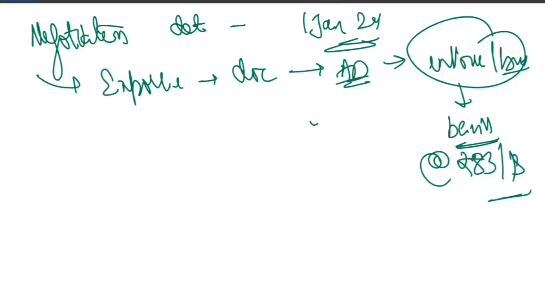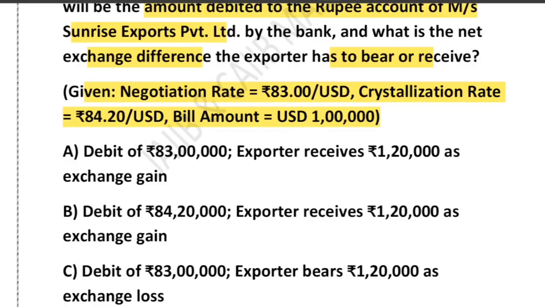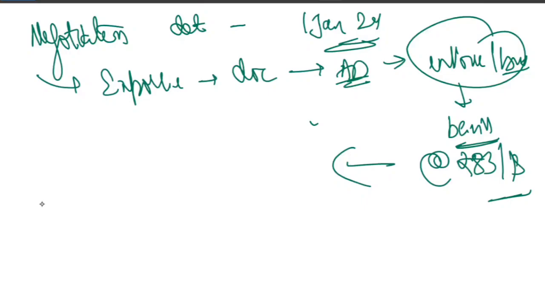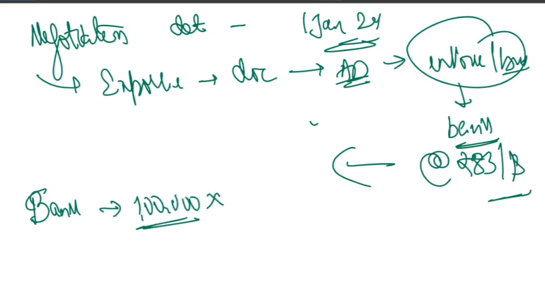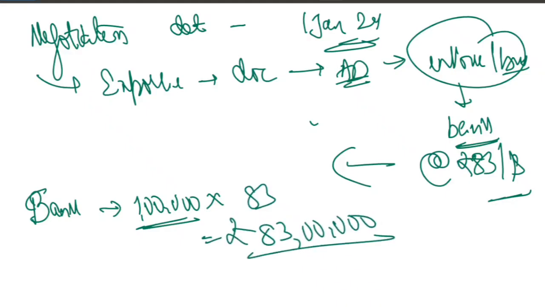Fine. So how much does the bank pay the exporter? The total bill amount was, I think they have mentioned, $1 lakh. So how much does the bank pay the exporter? This is called negotiation, right? The bank pays 1 lakh, the total invoice amount, multiplied by 83 rupees per dollar. That becomes 83 lakh rupees. Fine. I hope it is clear.